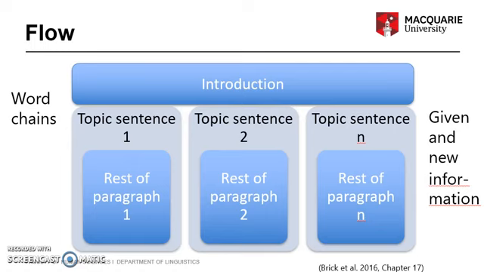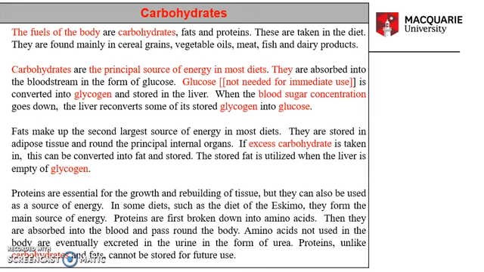So we can see this if we return to the fuels of the body text and look at the word chains for carbohydrates. So we can see carbohydrates here, repeated here, and referred to with this pronoun here. And glucose is a type of carbohydrate. So is glycogen, blood sugar, glycogen, glucose, carbohydrate again, glycogen again, and finally carbohydrates. So not surprisingly, most of the word chains around carbohydrates cluster in the paragraph that is on carbohydrates.